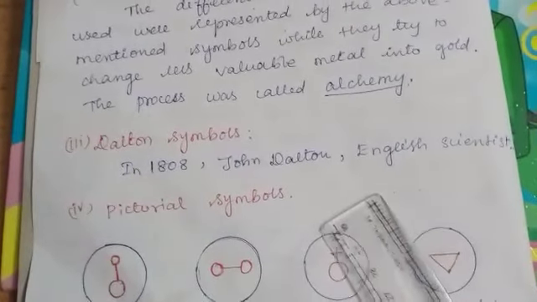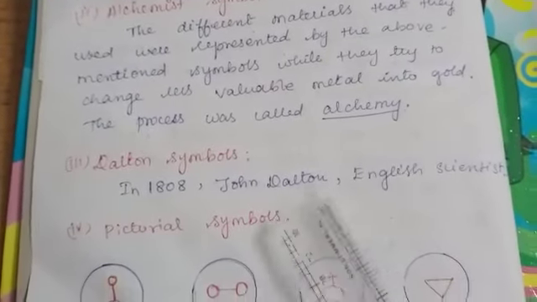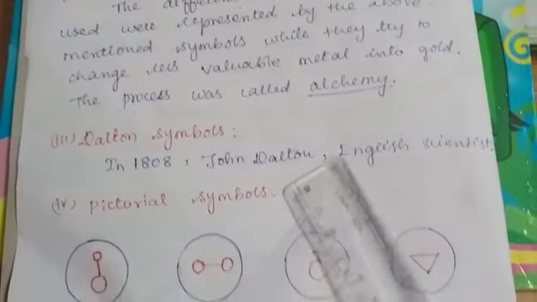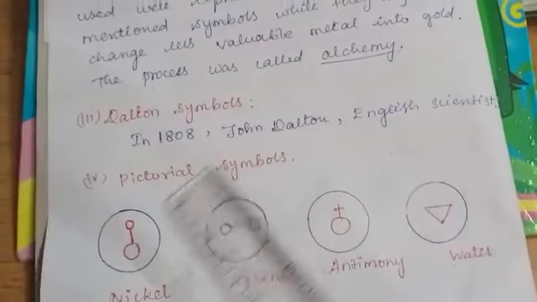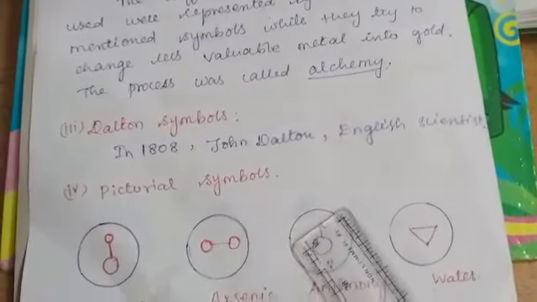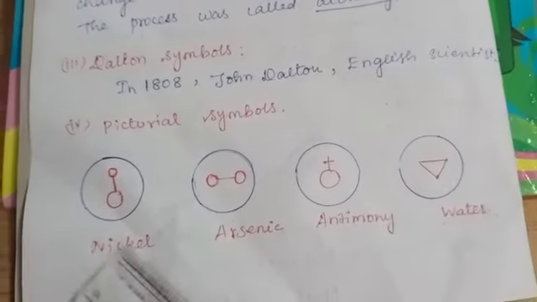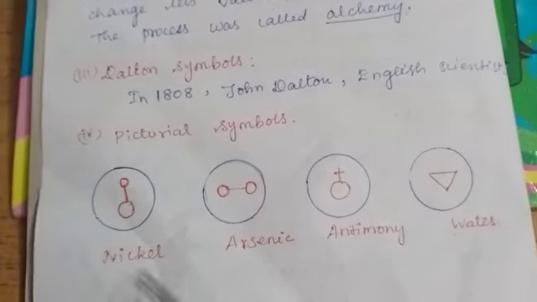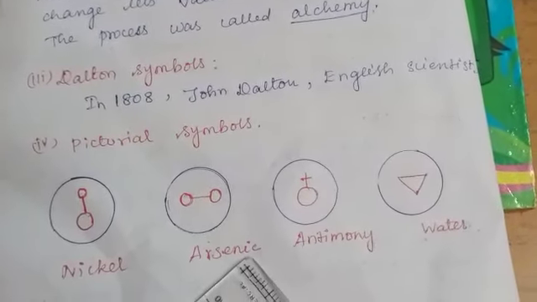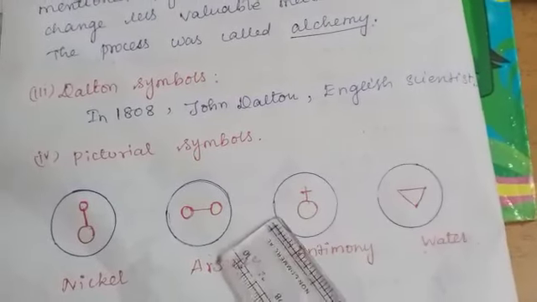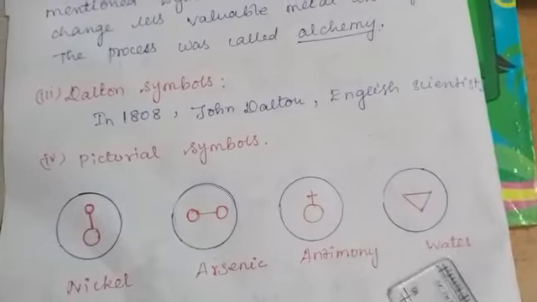So this symbol is also left behind. See here some of the pictorial symbols I kept for you. This is the pictorial symbol for nickel, this for arsenic, this for antimony, and this is a pictorial symbol for water.